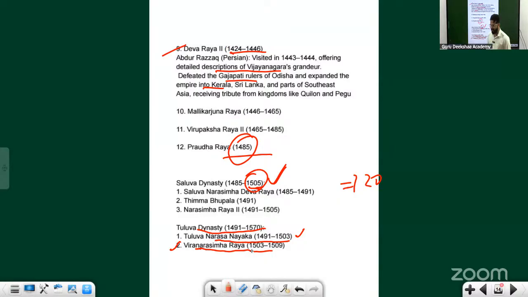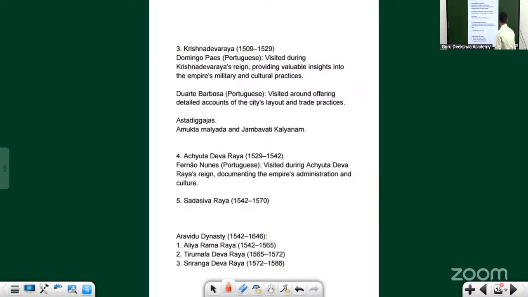What about the Sangama dynasty? How can you forget it? Harihara I is first. There is Harihara II as well, after Bukka Raya. But Harihara I. Just remember Hakka Bukka. Hakka starts with H, right? Associate what name can be formed from H. You will come to know it's nothing but Harihara. So shall we continue?